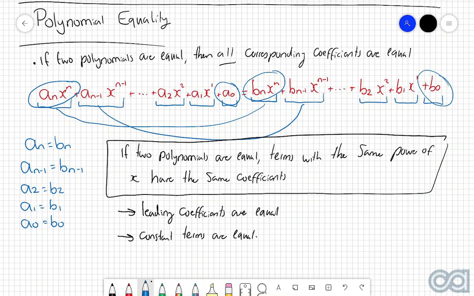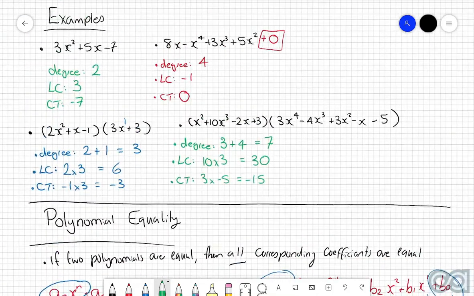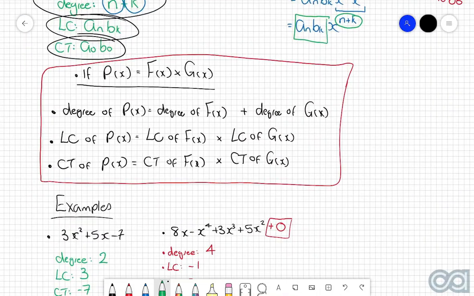Now, the reason why these two parts here are very important is because when we're going through a lot of these different types of questions, often a lot of expansion and collection of like terms is going to be involved. However, you can make your life as easy as possible by implementing these very straightforward rules when it comes to the leading coefficient and the constant term. And just as a quick heads up, you're going to be using these two rules in conjunction with these rules up here quite a bit when we're talking about the degree, leading coefficient, and constant term of two different polynomials being multiplied together.